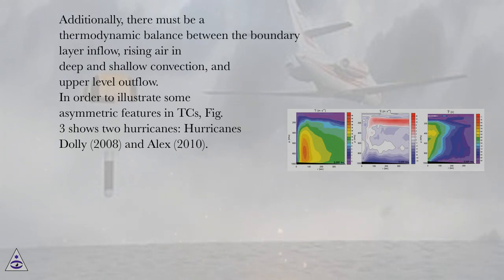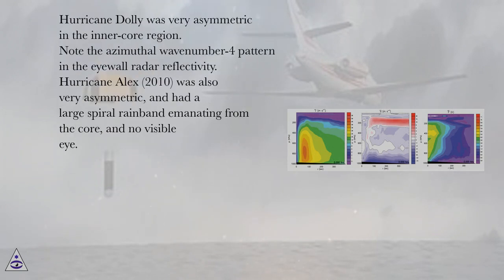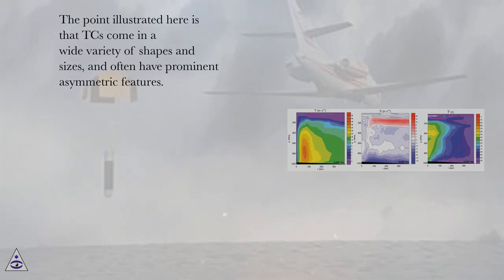upper level outflow. In order to illustrate some asymmetric features in TCs, Figure 3 shows two hurricanes, Hurricanes Dolly, 2008, and Alex, 2010. Hurricane Dolly was very asymmetric in the inner core region. Note the azimuthal wave number 4 pattern in the eyewall radar reflectivity. Hurricane Alex, 2010, was also very asymmetric, and had a large spiral rainband emanating from the core, and no visible eye. The point illustrated here is that TCs come in a wide variety of shapes and sizes, and often have